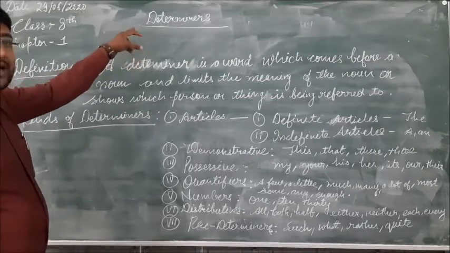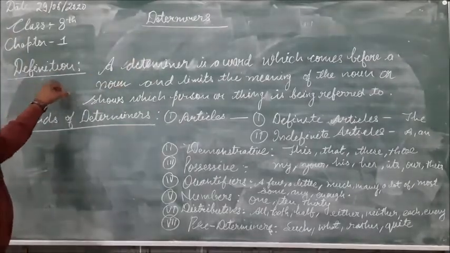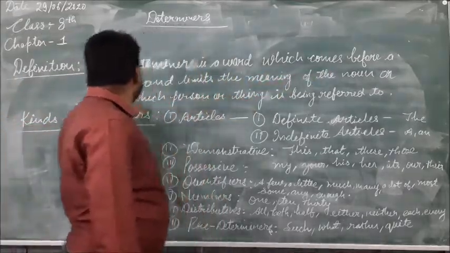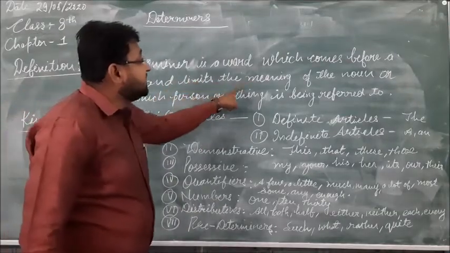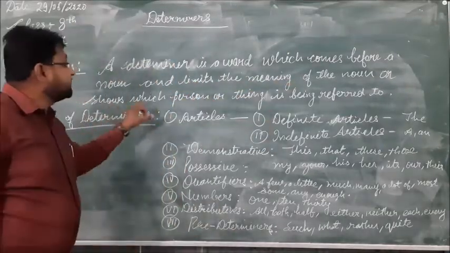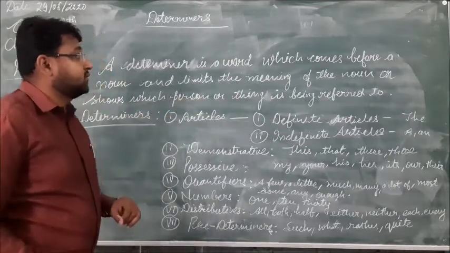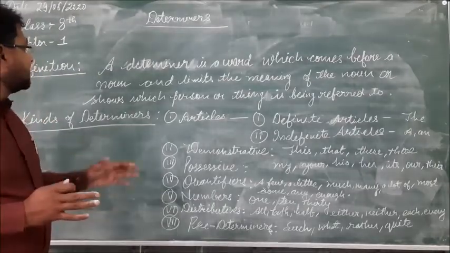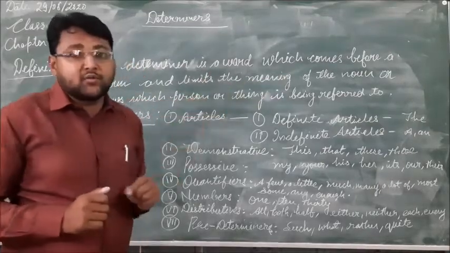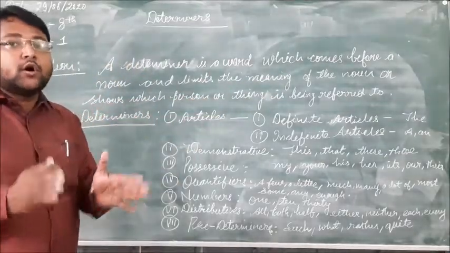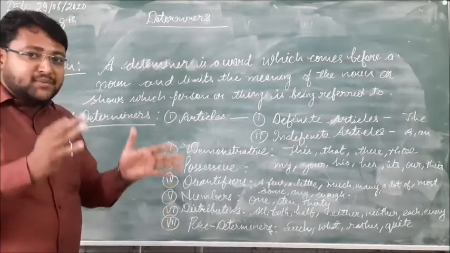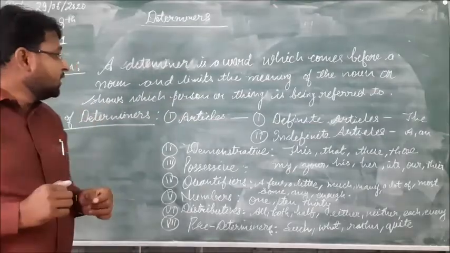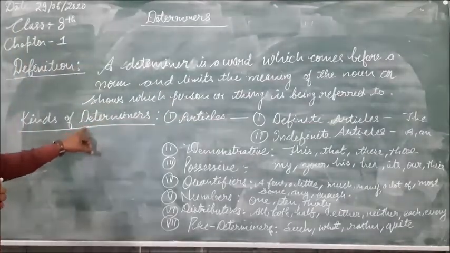As you can see here, the definition of determiners is: a determiner is a word which comes before a noun and limits the meaning of a noun or shows which person or thing is being referred to. It means determiners always come before any noun and limit the meaning of the noun and show which person or thing is being referred to. So here you can see the kinds of determiners.